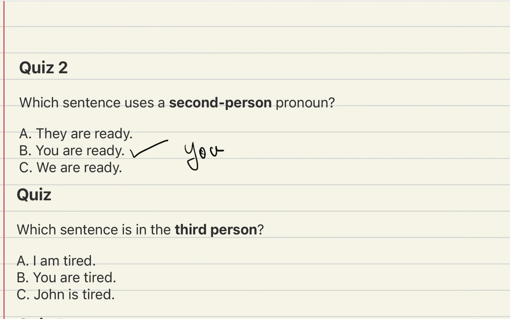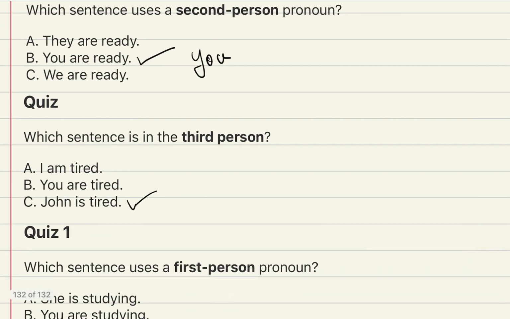We're not talking about ourselves. We're talking about someone or something else. And remember what I said, that you can use a name to indicate third person. So the answer here is John. John is tired, because we're talking about someone or something else. We're not talking directly to John. We're talking about John. So John is tired is third person.